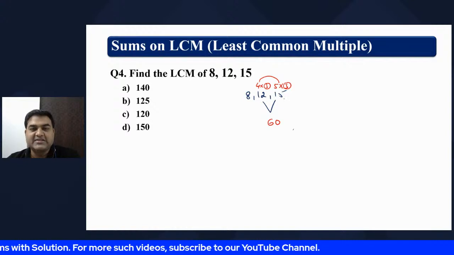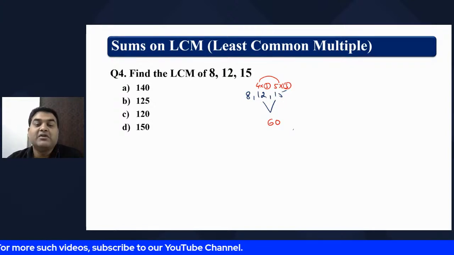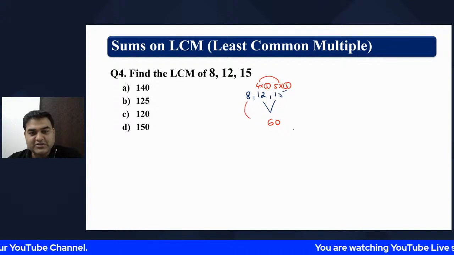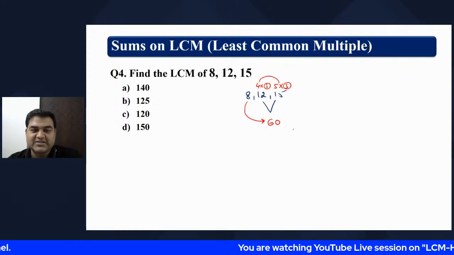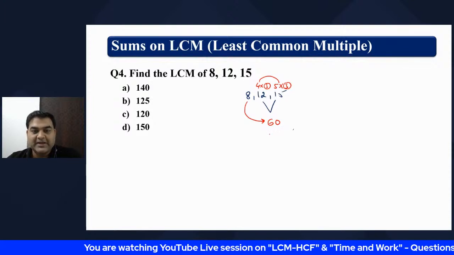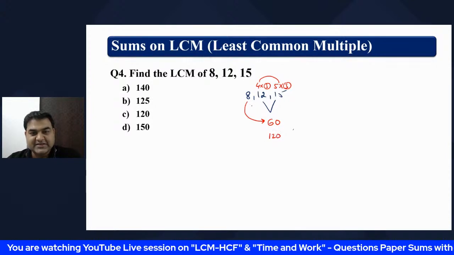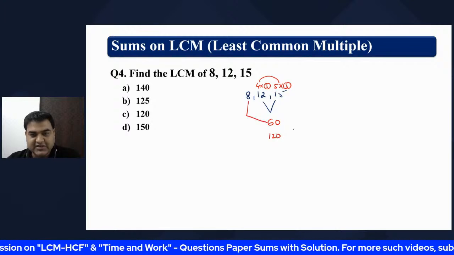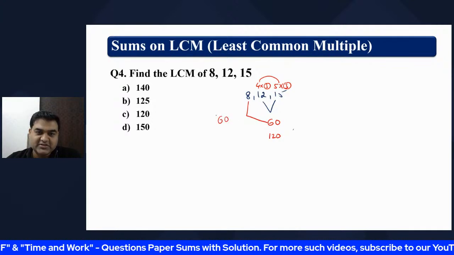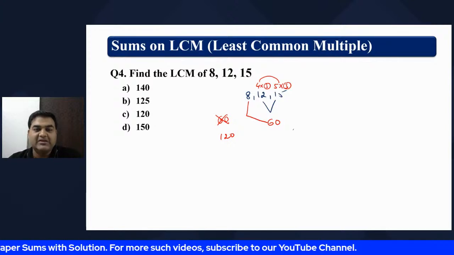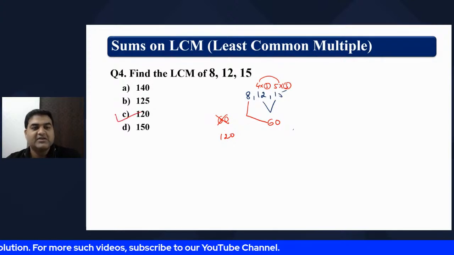If you see, the LCM of 12 and 15 is 60. Now we will check this number, and you will tell me, no sir, 60 cannot be divided by 8. So multiply and go for the second number. What is the LCM of 8 and 60? So 60 is not the LCM. You try for 120. Yes, 15 times 8 is 120. So 120 is the right answer.